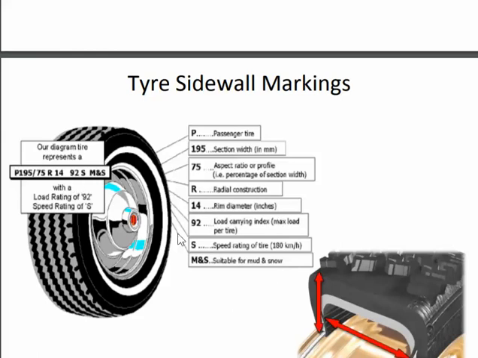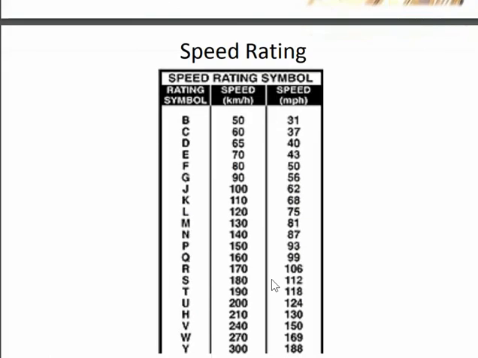Then we have a 92. 92 shows the load rating. It is the load carrying capacity of the vehicle. Then we have S. S stands for the speed rating of the tire, and that will be 180 km per hour. M and S denotes suitable for mud and snow, that these tires are suitable for mud and snowing areas also. These are the markings that represent the values.